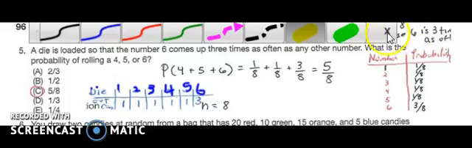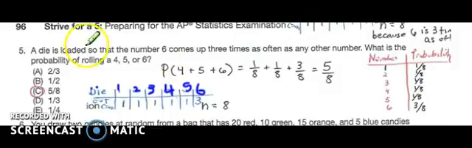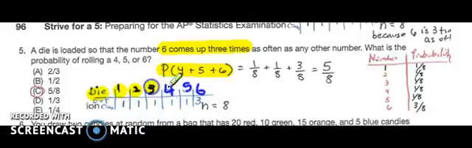In problem number 5, a die is loaded, that means it's not a fair die. The number 6 comes up 3 times more often than the other numbers. I want to know what's the probability of rolling a 4, 5, or 6. In order to figure this out, I first need to do the sample space. Here's my die, and here are my outcomes: 1, 2, 3, 4, 5, 6. The problem says that 6 has to come up 3 times as often, so I'm going to make that a 3, and make all the other outcomes 1.